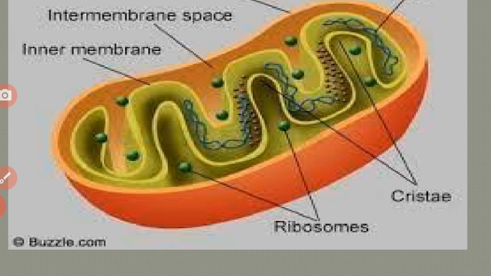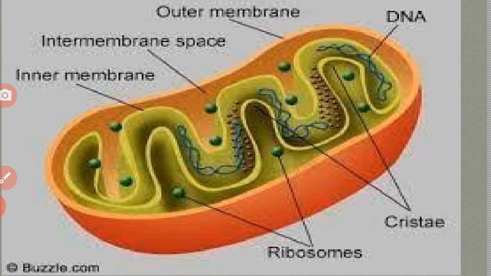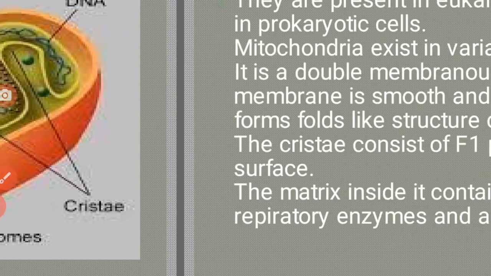Ribosomes, cristae, intermembrane space, outer membrane and DNA can be observed in mitochondria. So this is the structure of mitochondria. Mitochondria are known as the powerhouse of the cell.